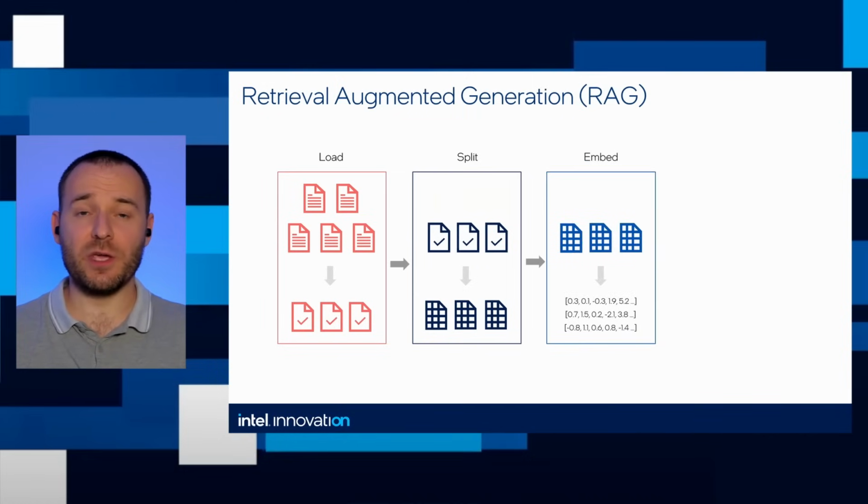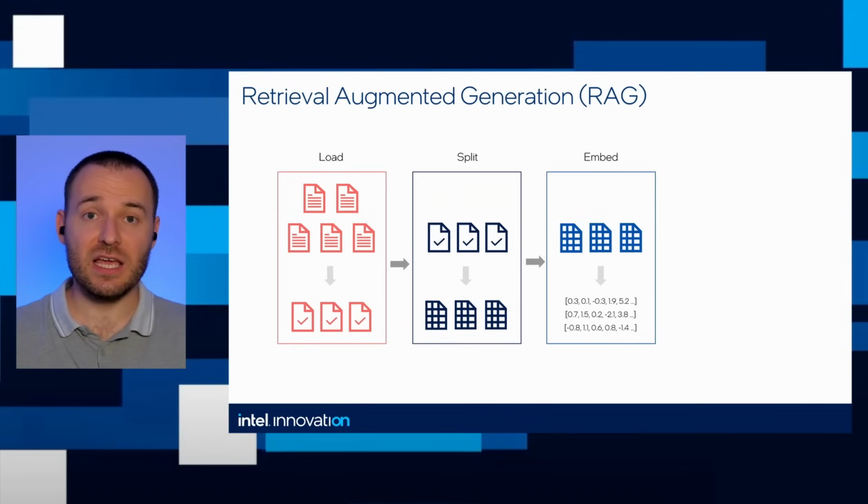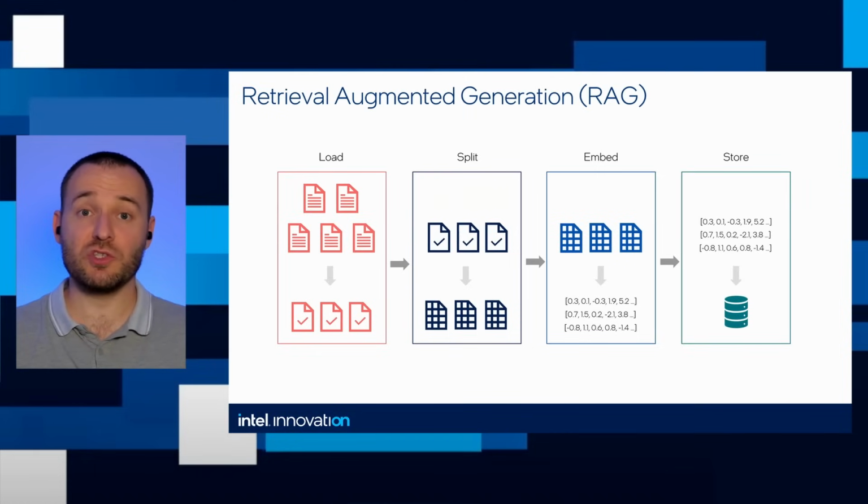Then we use an embedding model to create embeddings. When you compare it to a usual database, it's like an index. So we will search for interesting chunks using this index, the vector of embeddings. And then we use those embeddings to store in some database. So right now we have all of our knowledge from these PDF files in our database, and they are ready to be searched. But this is only the first stage.